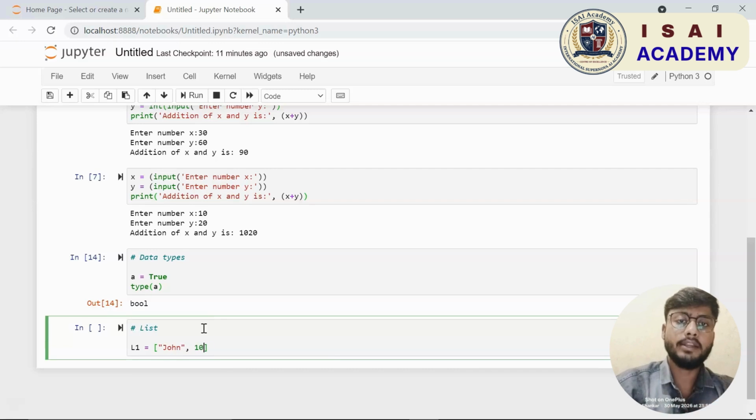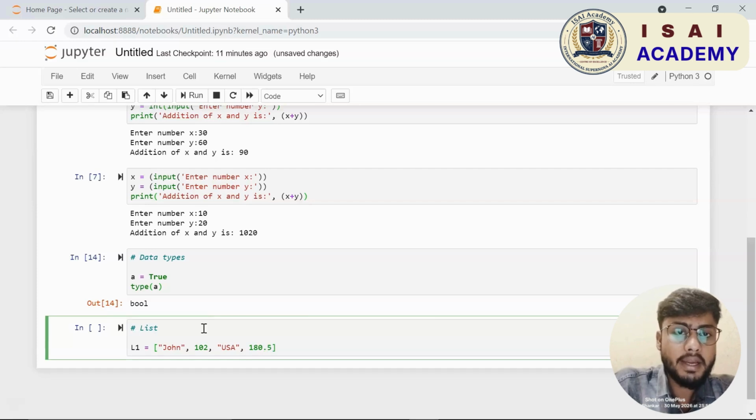Now let us pass in a boolean value. Suppose I write True. Now True and False are boolean values, so ideally Python should return boolean only. There you go, you can see it has returned boolean.